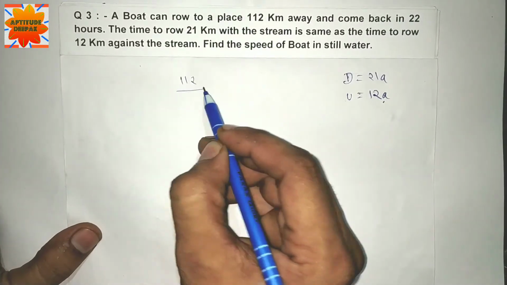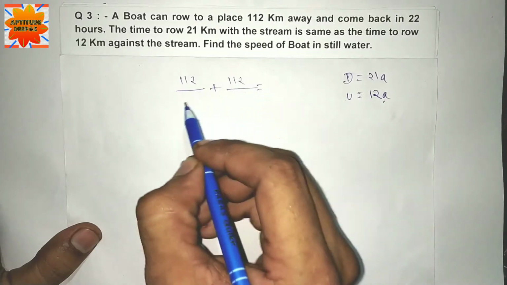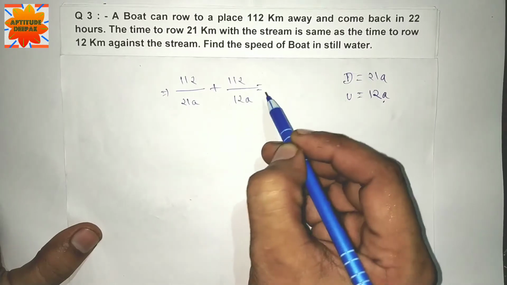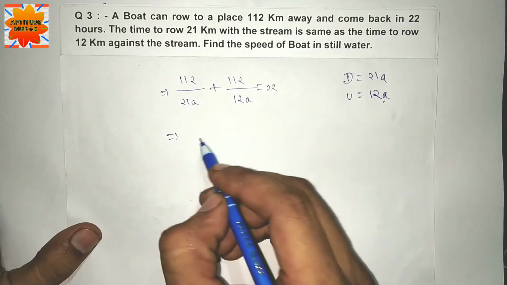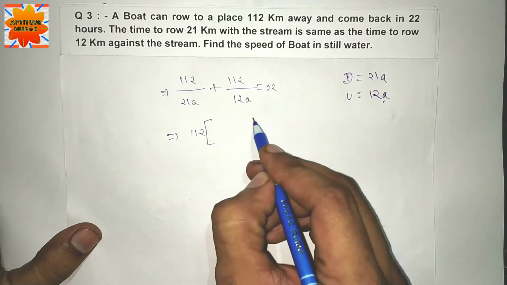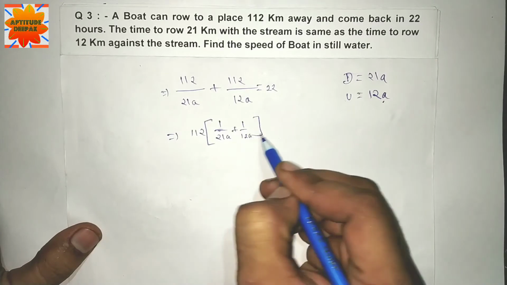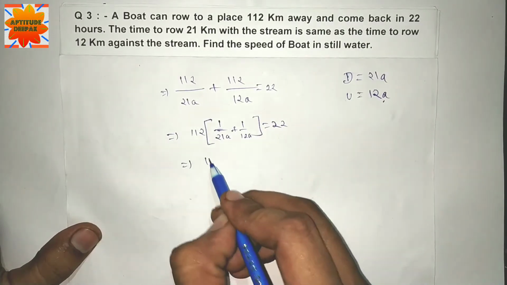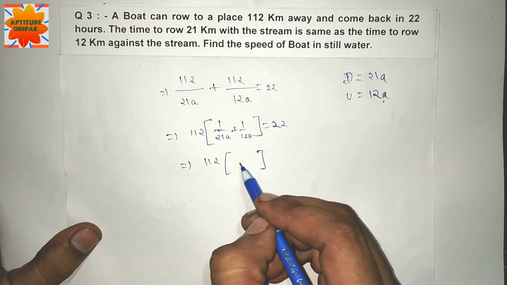Double the one-way distance is covered in downstream 21A and upstream 12A. Total time 22 hours. Double 1 2 is the common. 1 by 21A plus 1 by 12A equals 22. Double 1 2 LCM लेंगे 84.